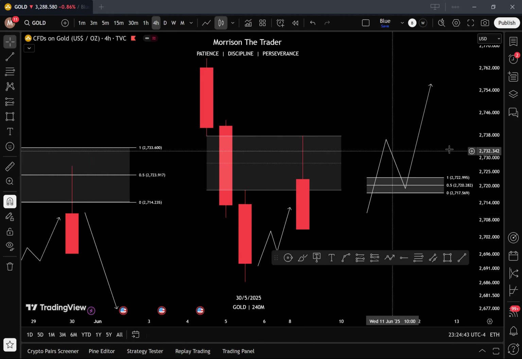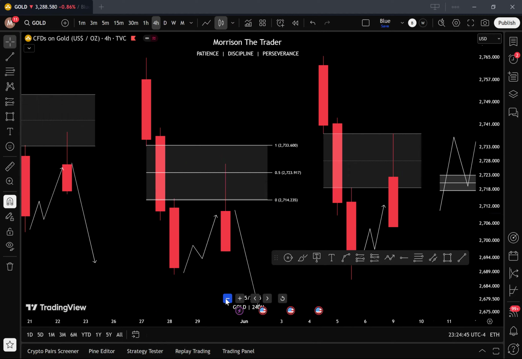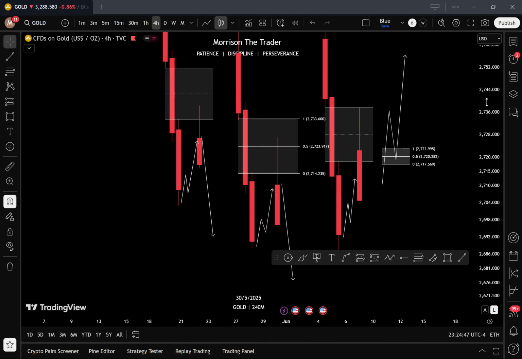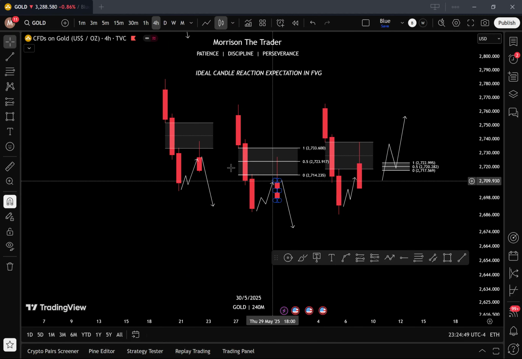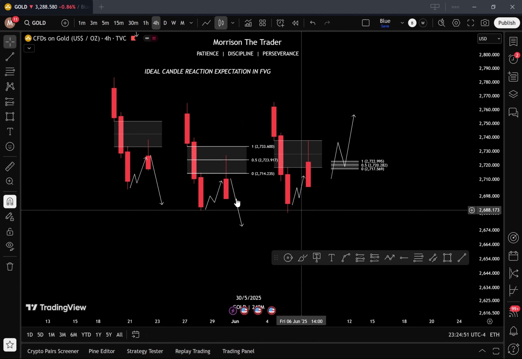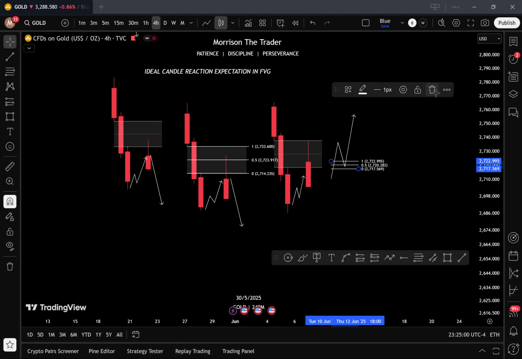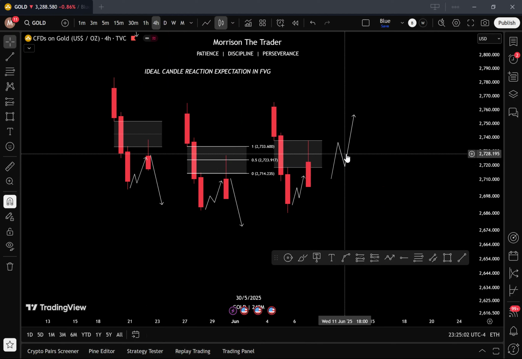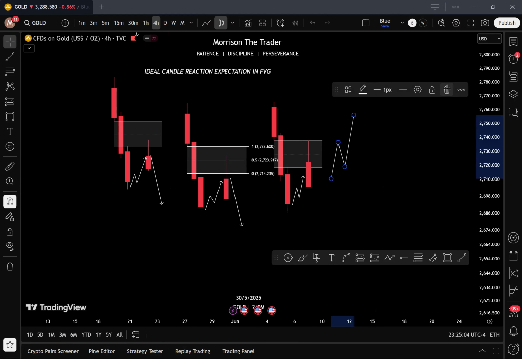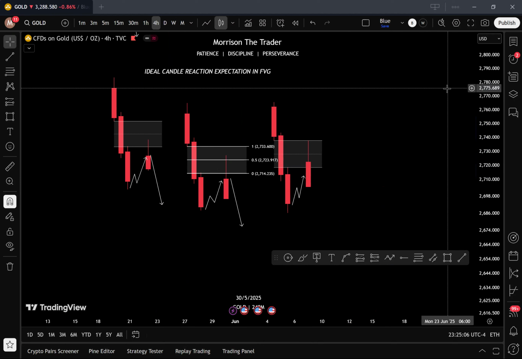So when you look at these examples, it's just the vice versa of them. That is the bullish. Okay, so this is a bearish example. The opposite of these is also the same for bullish. Nothing changes. The same idea. So that is what you expect when price gets into a fair value gap. When you want to trade from a fair value gap, this is what you are expecting.